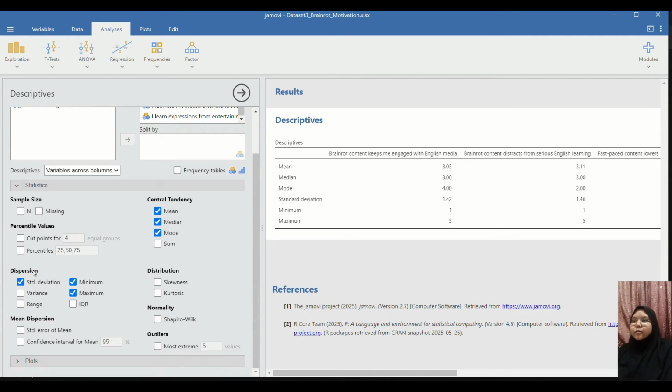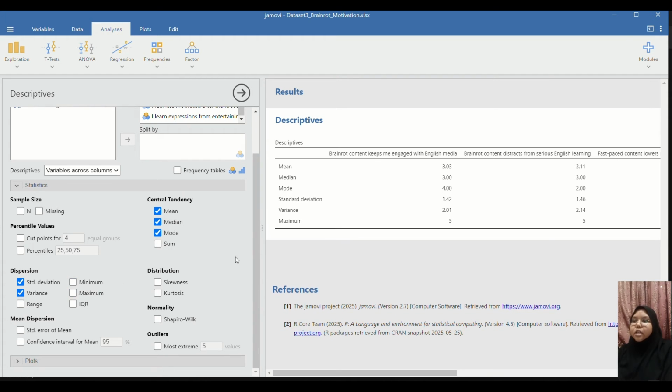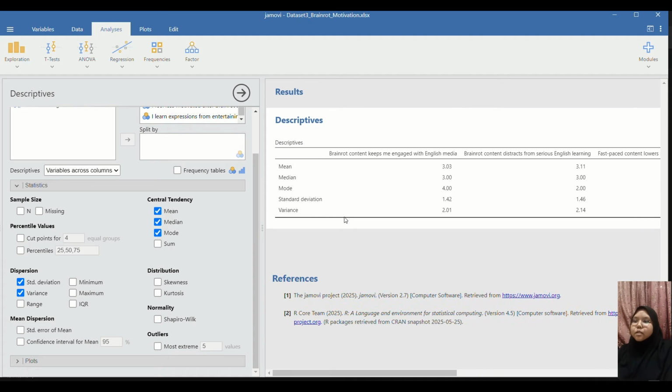For measures of variability, I need variance, which is under dispersion here, by the way. It's under dispersion. This STD is standard deviation. We need that. And variance. We don't need minimum and maximum, so we'll untick those. And there we have the information needed right here.